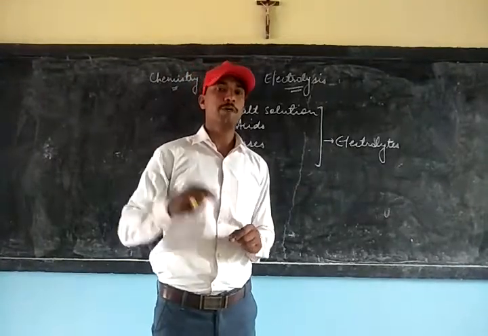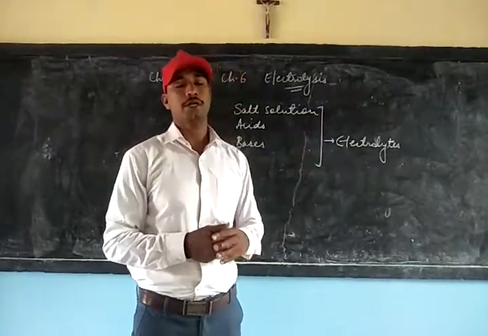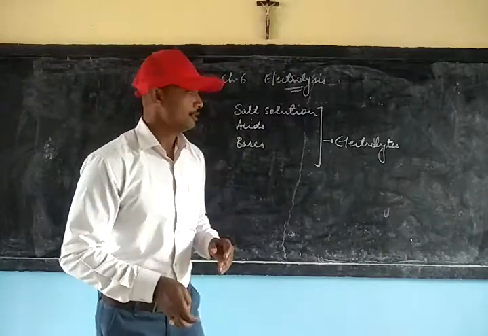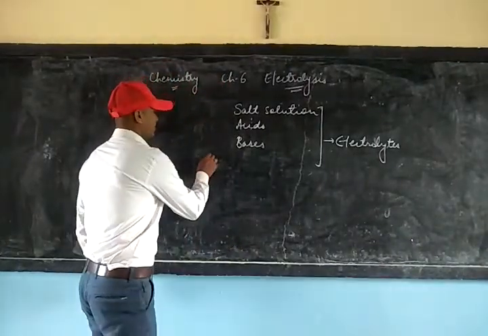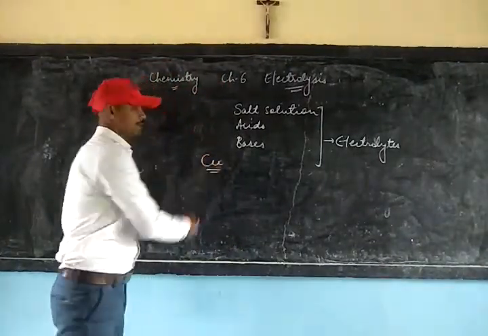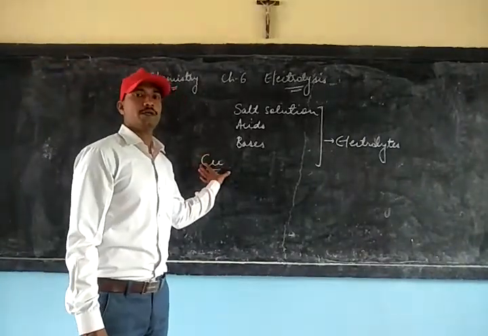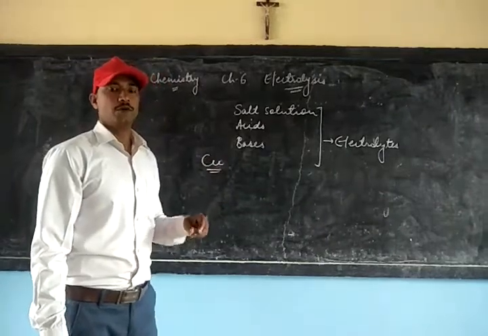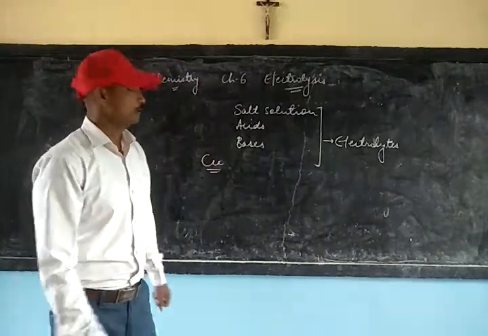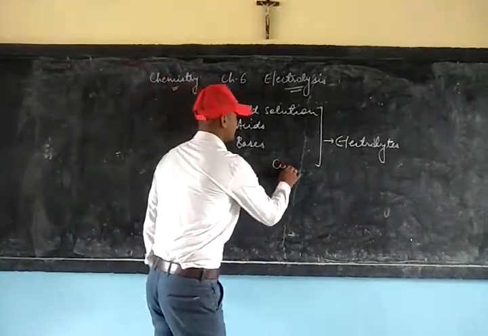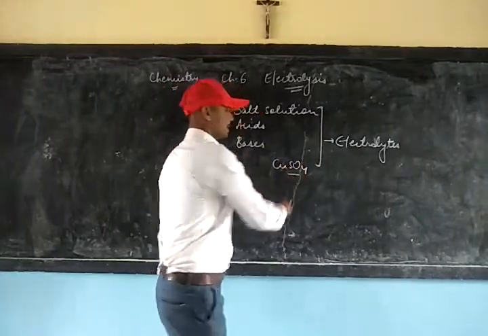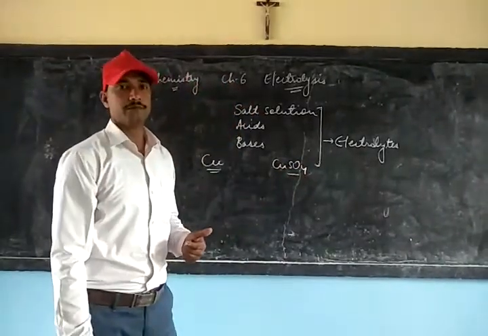Now what is the difference between a metallic conductor and an electrolytic conductor? We have an example of a metallic conductor as copper. But when you take a salt of copper in a molten state or in a solution form like copper sulfate, then it becomes an electrolytic conductor.